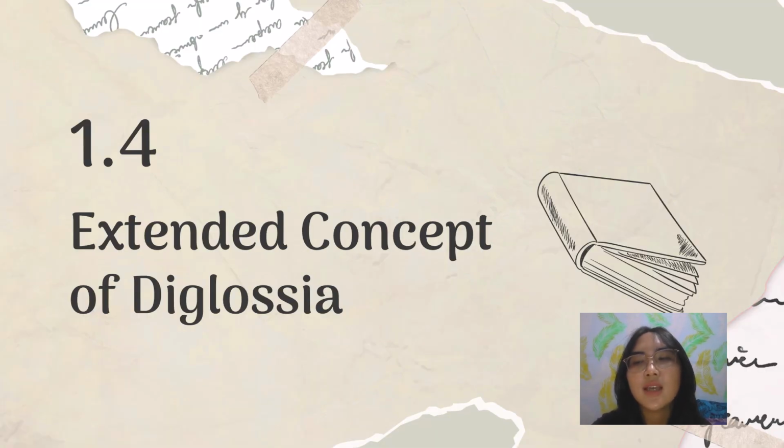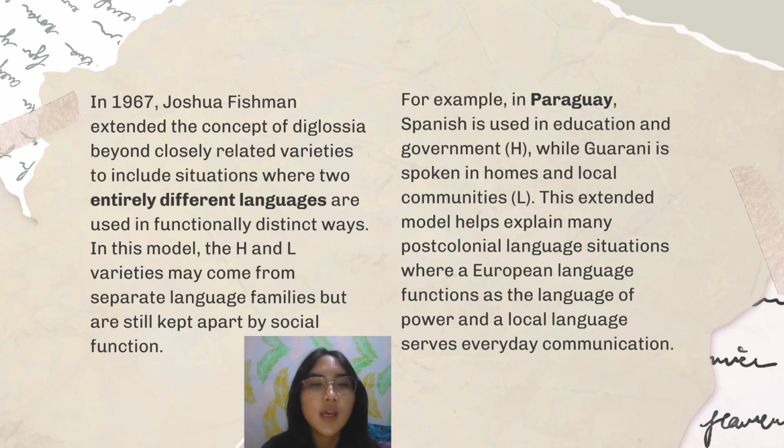And the next is the extended concept of diglossia. In 1967, Joshua Fishman extended the concept of diglossia beyond closely related varieties to include situations where two entirely different languages are used in functionally distinct ways. In this model, the H and L varieties may come from separate language families but are still kept apart by social function.